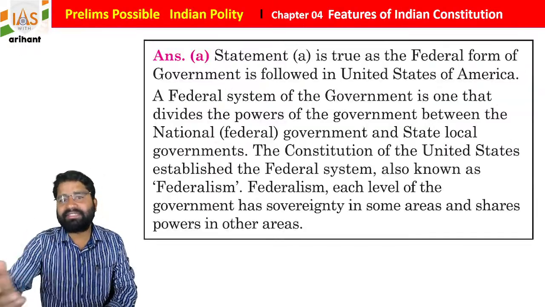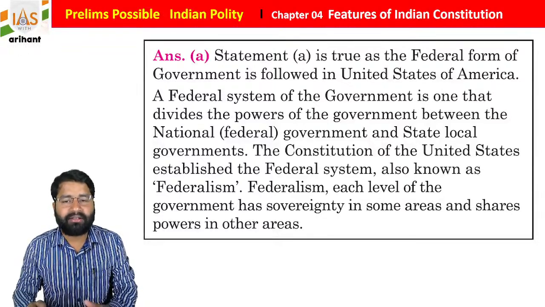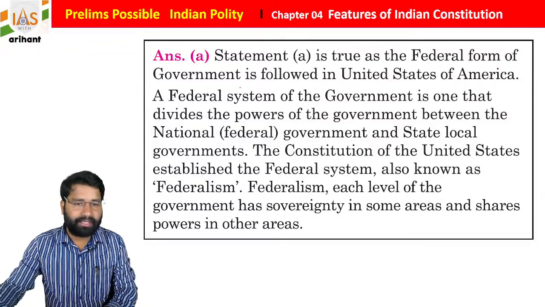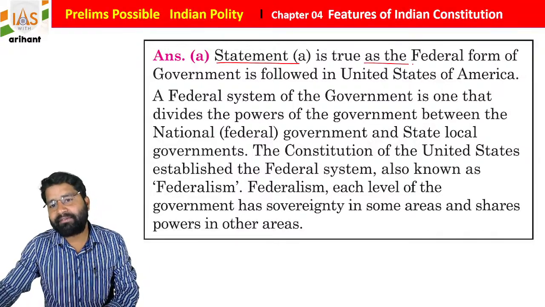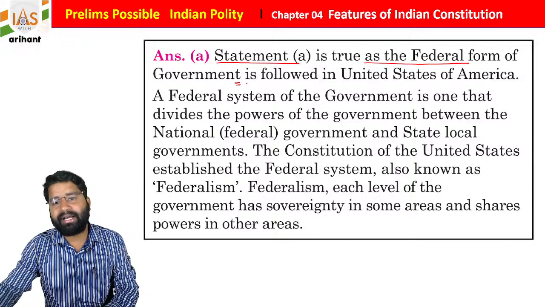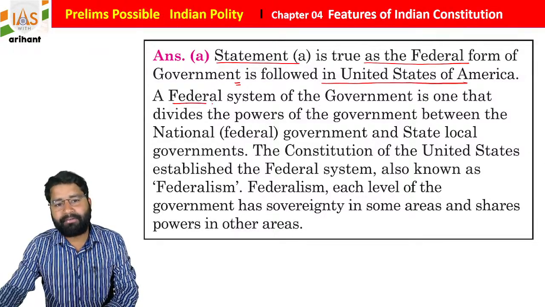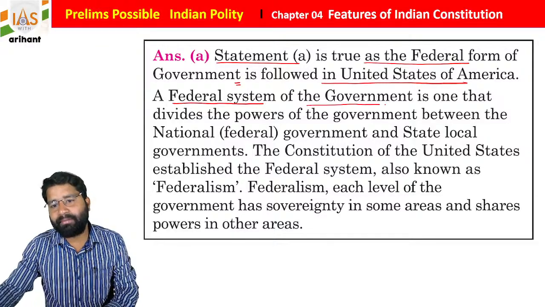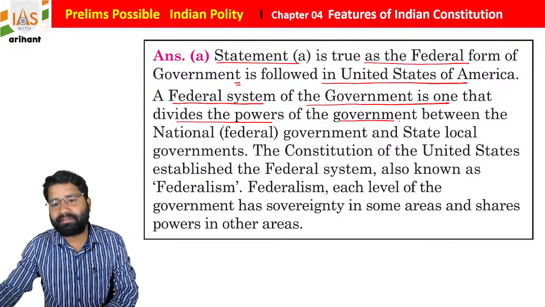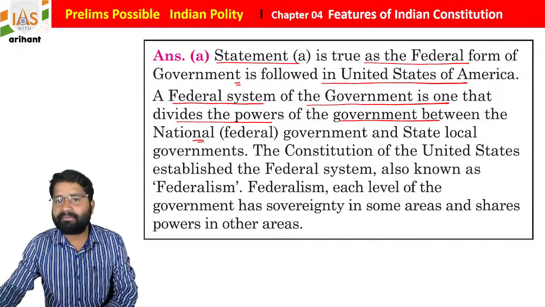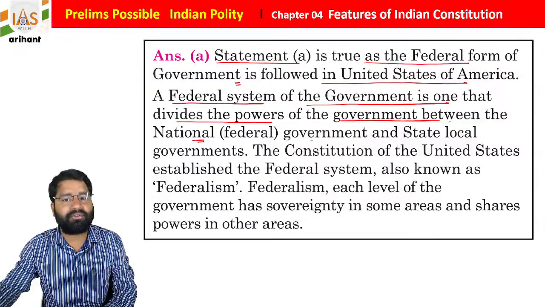Now I'm giving you the explanation for this question. Statement A is true as the federal form of government is followed in the United States of America. A federal system of government is one that divides the power of the government between the national government and state or local governments.